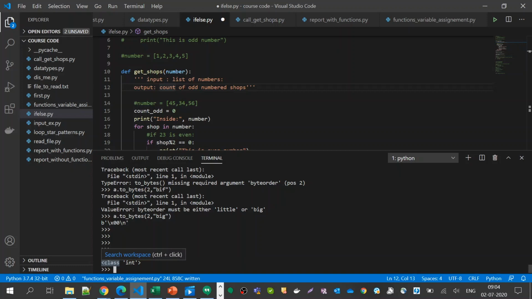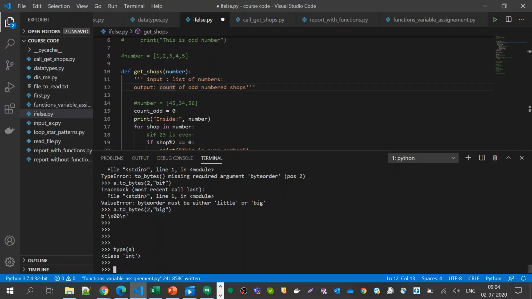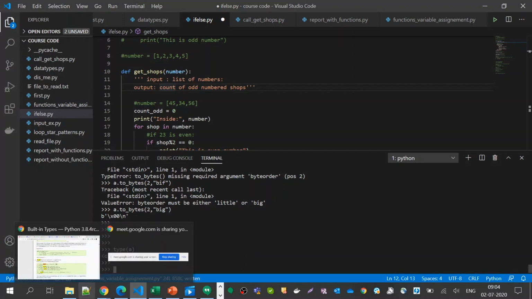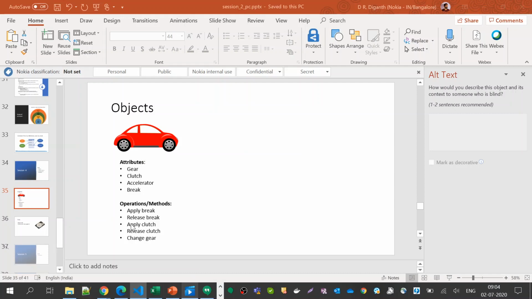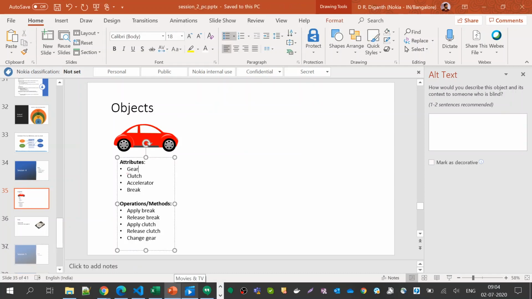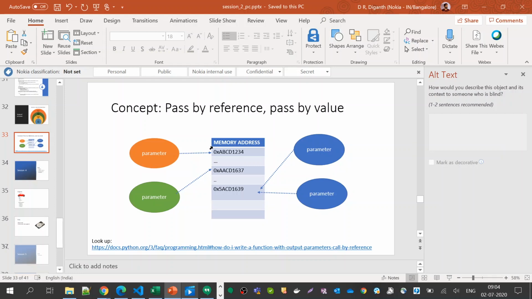Class is nothing but a blueprint of an object. Say this is a blueprint of a car. If I want to create a car, I carve out as much memory as a car consumes, and return a handle, or a variable, for that.